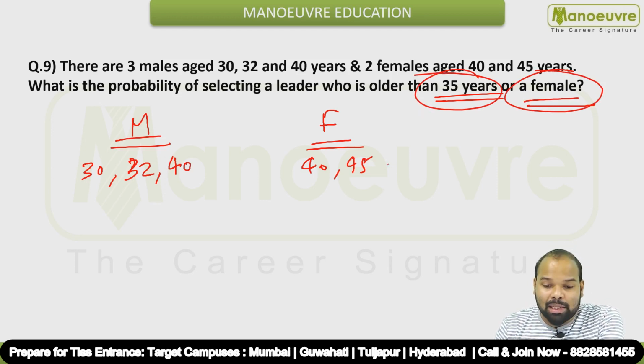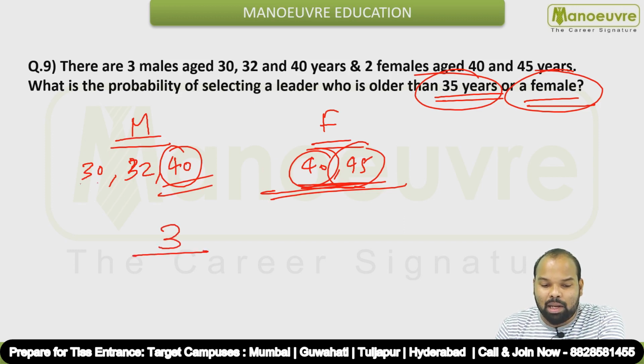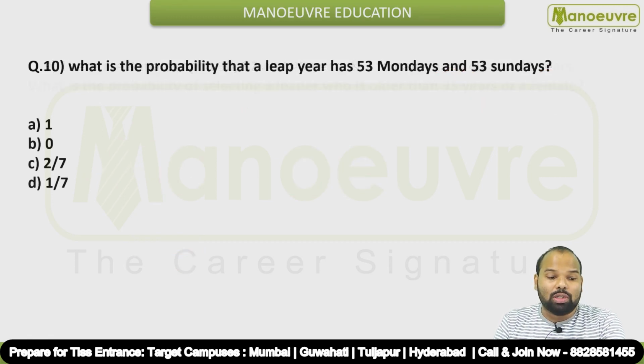So how many people are there who are older than 35 or female? तो दोनों female लेना पड़ेगा, 40 and 45. Okay, because both of them are female, right? So we have to consider both of them, and from males we can select only this male. Okay, so how many people we can select in total? We can select 3 people out of a total of 5 people. So what is the probability? 3 by 5 will be the probability. Okay, so let's move on to the next question now.